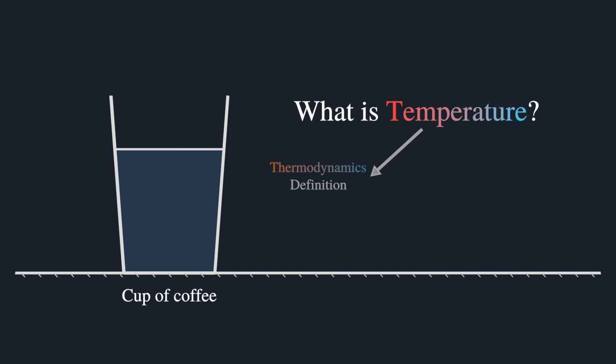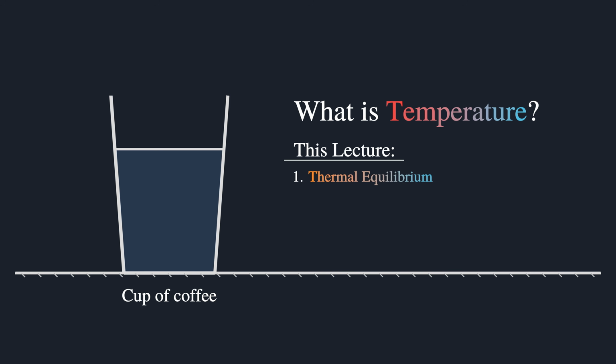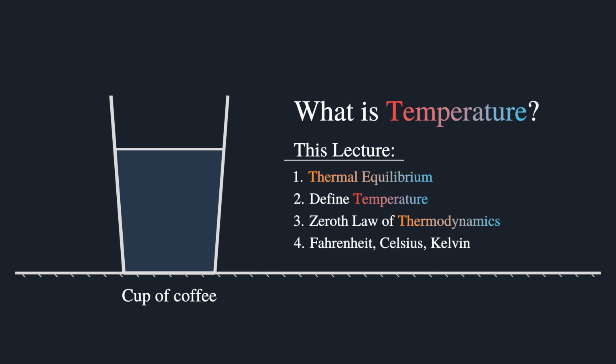To do this, we're going to take everyday observations like this one, and turn them into something precise. We will define what it really means for systems that stop changing, a state known as thermal equilibrium, and from that, build a definition of temperature that has nothing to do with human perception. In doing so, we'll uncover the Zeroth Law of Thermodynamics, which is foundational for all the other laws. By the end, temperature will be something we can measure consistently, no matter who or what is doing the measuring.